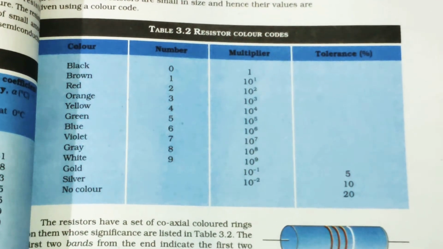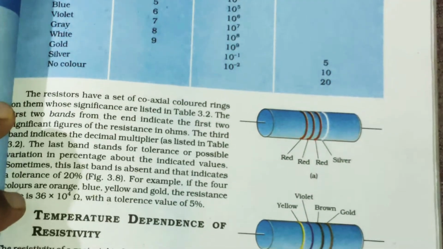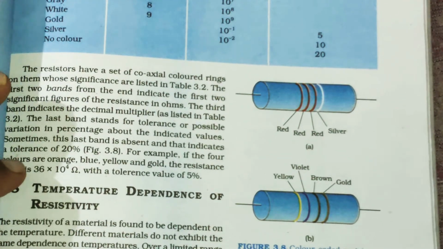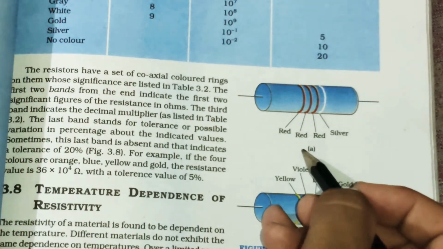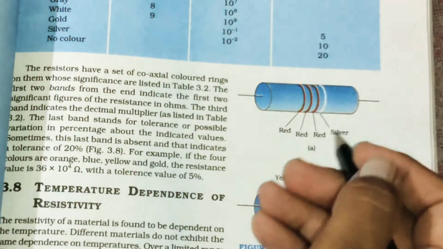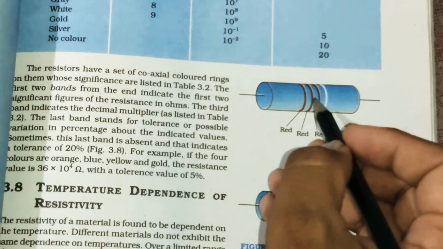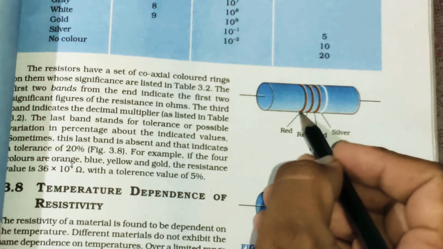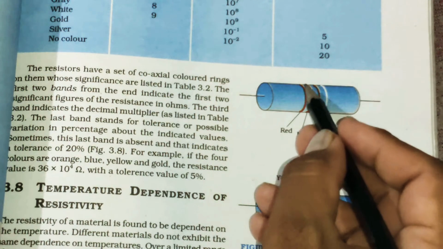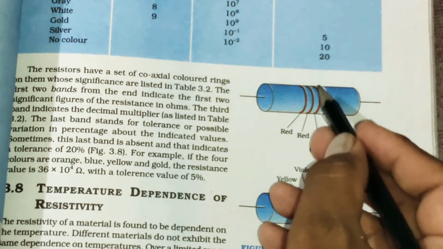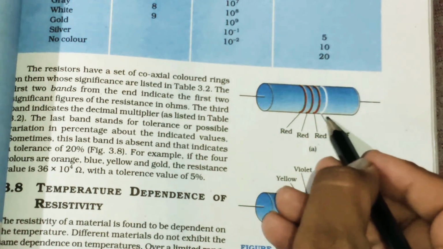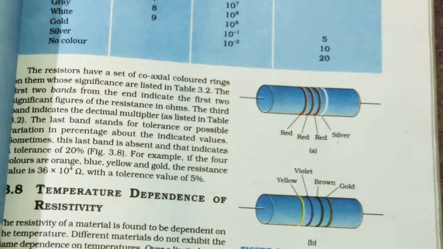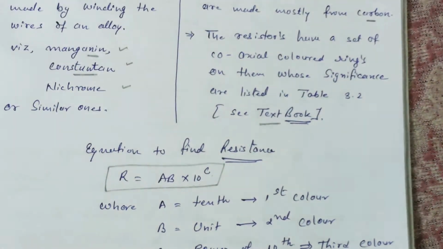Now let us find out the value of some resistance. Here you can see an image of a color code resistor. This resistor is also known as a color code resistor. See, the first band is red, the second band is also red, the third band is also red, and the last band is silver. Now by using our equation, let us try to solve for the value of this resistance.